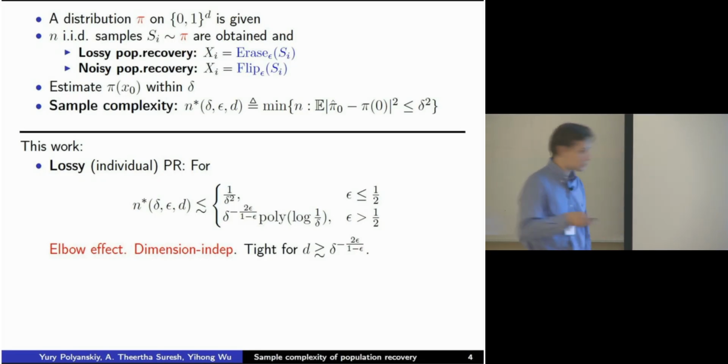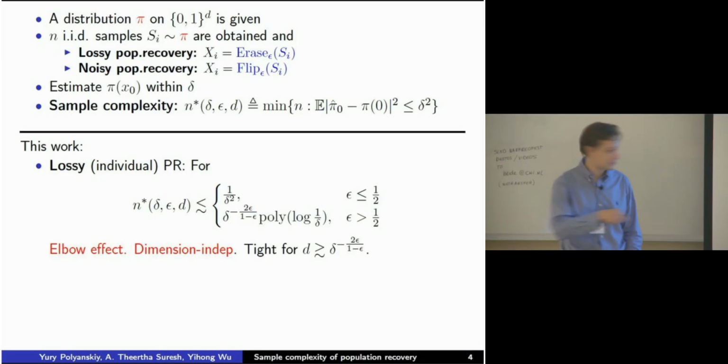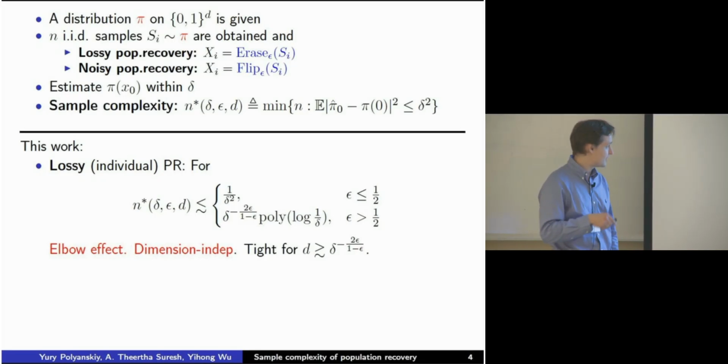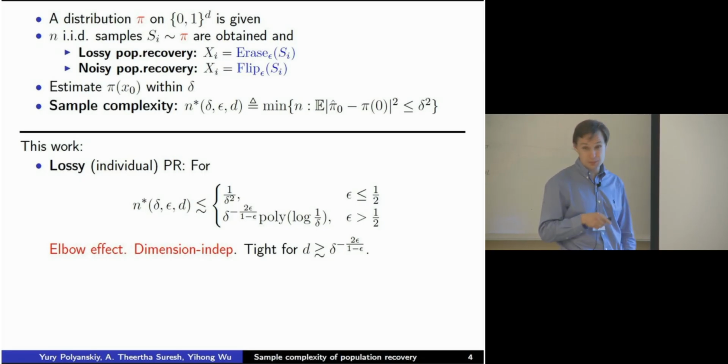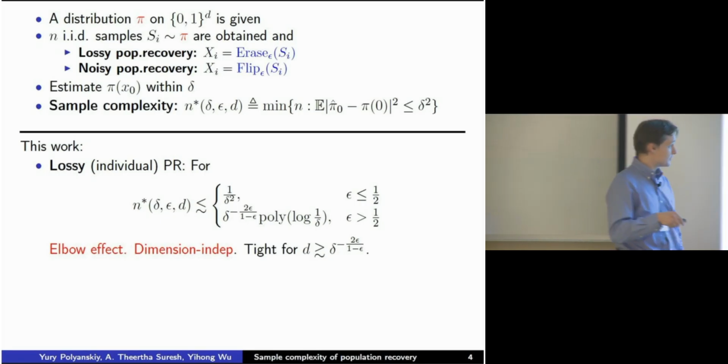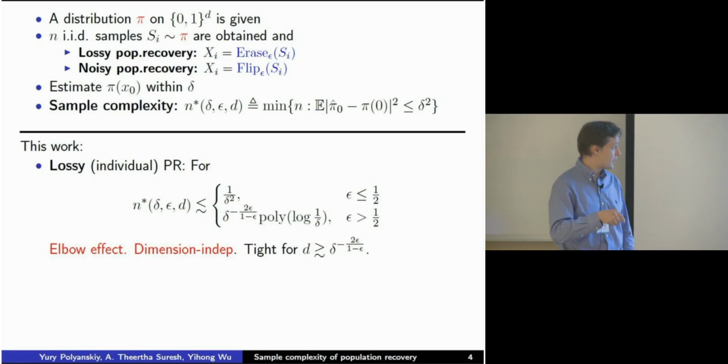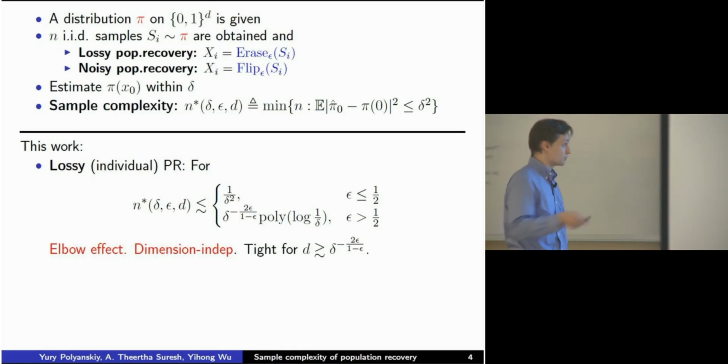Yihong told me that I should really stress that this is an elbow effect, so I'm stressing this. What's interesting to me is that this estimate is dimension independent, so the upper bound does not hide any constants depending on dimension. Furthermore, this estimate is tight in the regime of high dimension, so you cannot improve this.